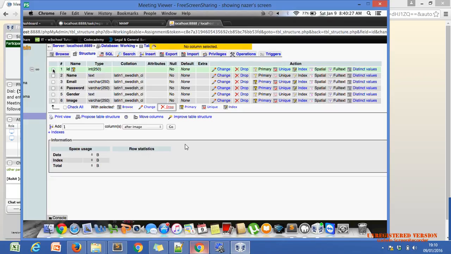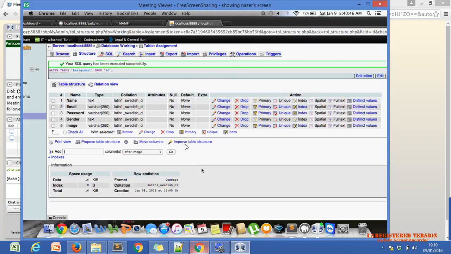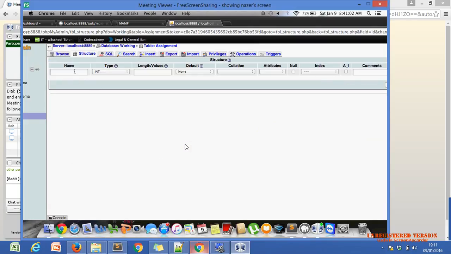You select this ID. One second, no column selected. Yeah, actually I'm getting your screen a little bit late. Okay, now add one and select the columns. Add one after the image. Select the column. Select no, not good. Okay, then go.